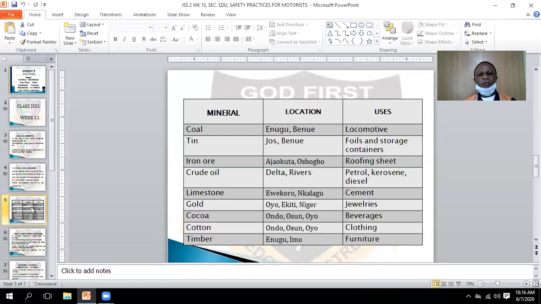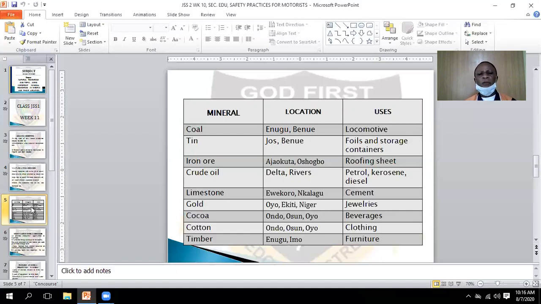What of gold? Where can we get this? We can get this gold in Oyo, Ekiti, Niger. Yes, we use it for jewelries. That is for bangles, for chains, for earrings, and many more. That is what we use gold for.